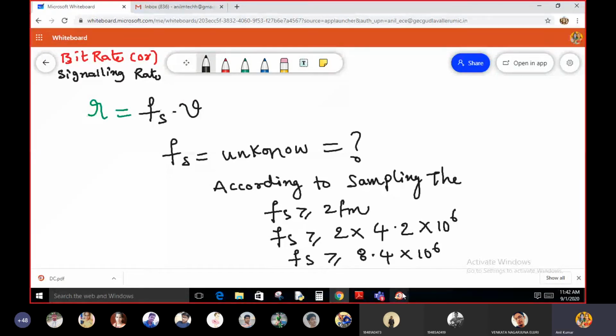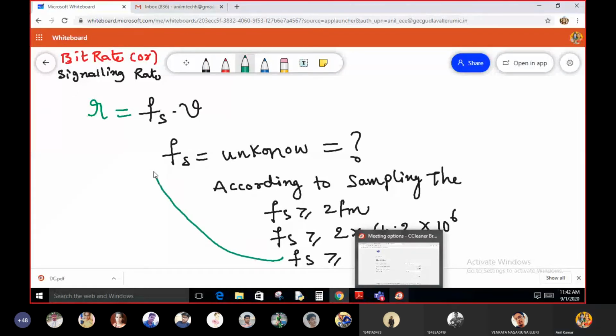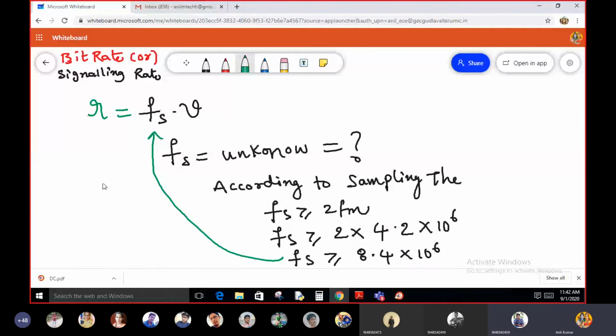Now all of you substitute this value here. R is equal to 8.4 into 10 to the power 6 into 9, the number of bits. So what is the R value?